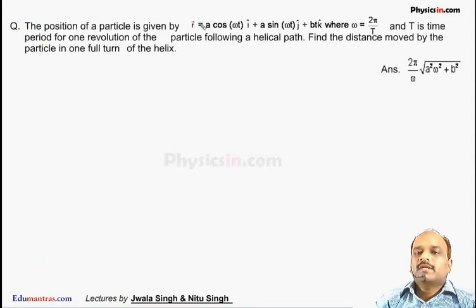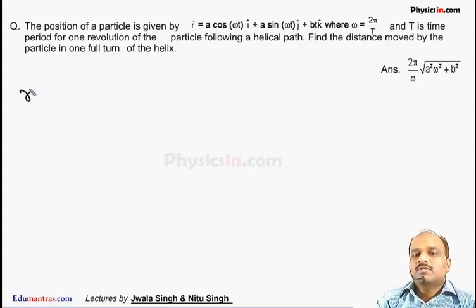Next question is: the position of the particle is given by r equal to a cos omega t i cap plus a sin omega t j cap plus b t k cap, where omega is 2 pi by T and T is the time period of one revolution of the particle following a helical path. Find the distance moved by the particle in one complete turn of the helix.